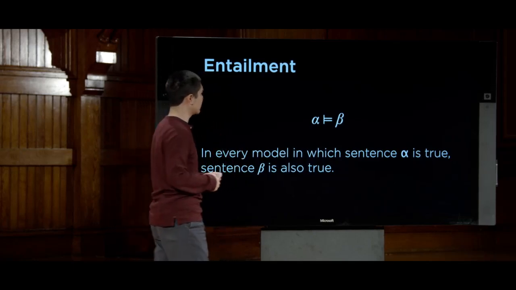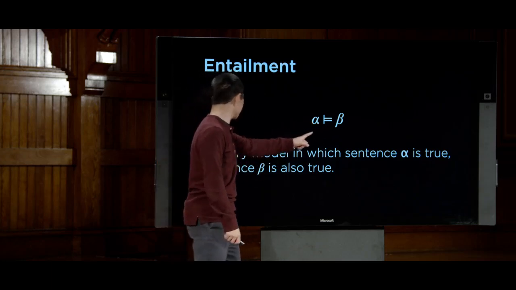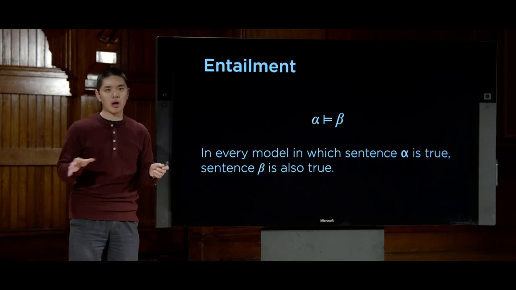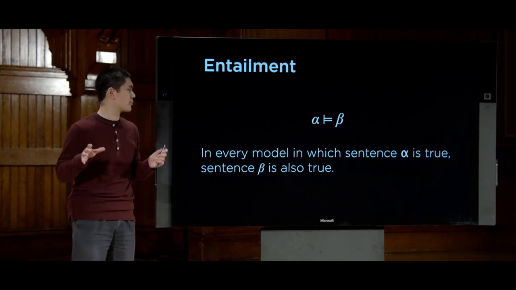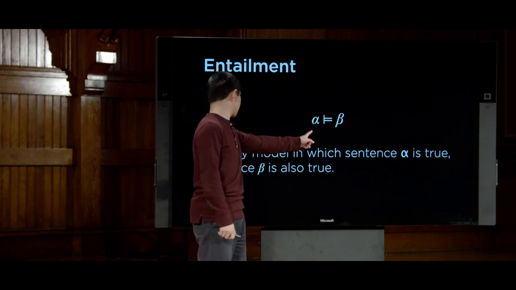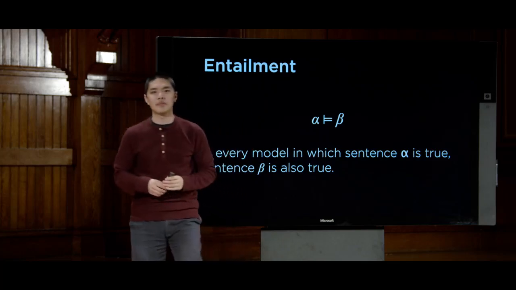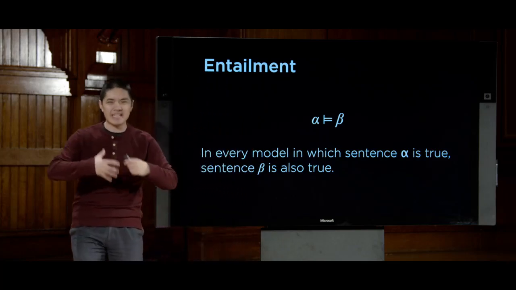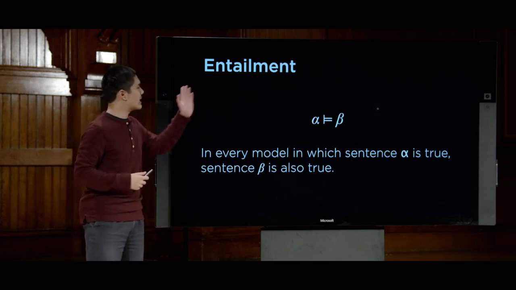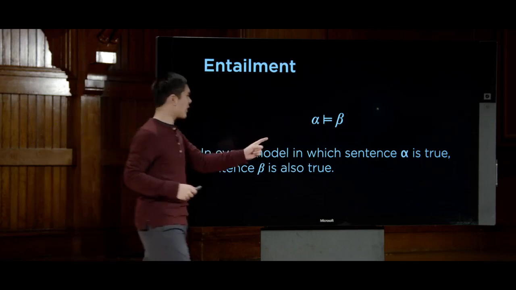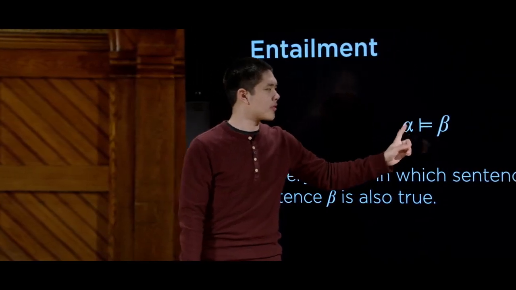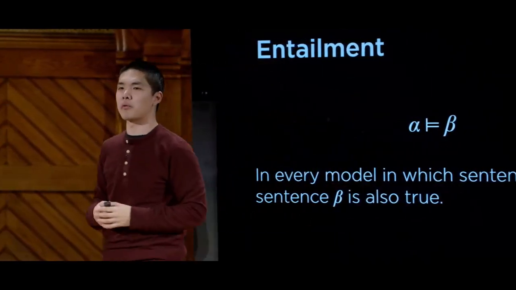Alpha entails beta means that in every model, in other words, in every possible world in which sentence alpha is true, then sentence beta is also true. So if alpha entails beta, it means that if I know alpha to be true, then beta must therefore also be true.